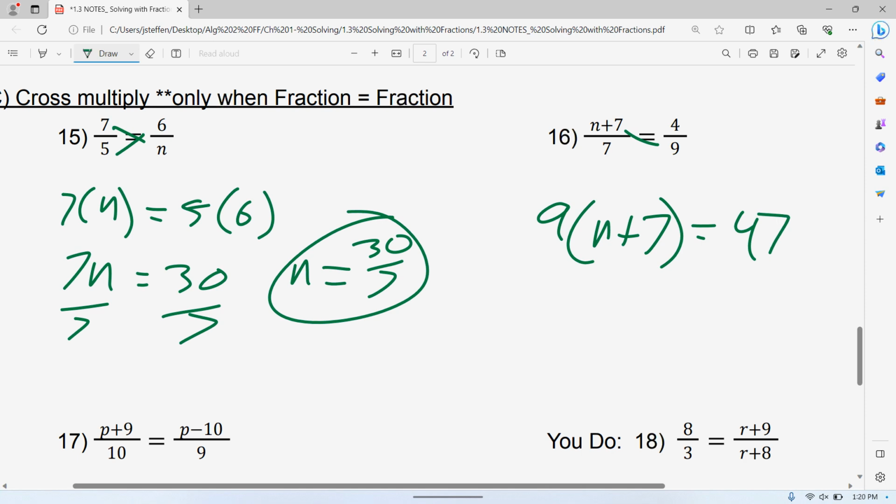I would always use parentheses when I sub things in because the most common mistake with these problems is when people don't use parentheses, so they see 9n and they don't do anything with that 7. It also has to be multiplied by 9. So 9n plus 63 is equal to 4. Sorry, 4 times 7.